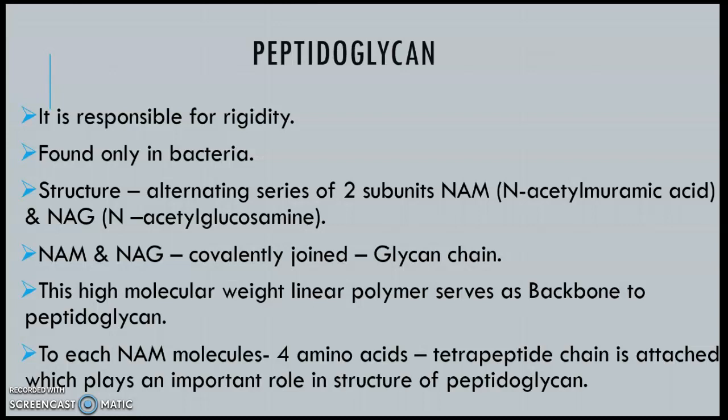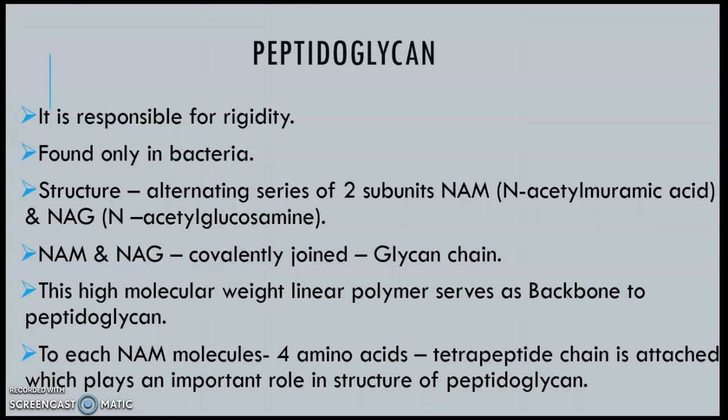The cell wall is made up of peptidoglycan, and based on the quantity of peptidoglycan, bacteria are classified as gram positive and gram negative. Gram positive bacteria have a thick peptidoglycan layer, whereas gram negative bacteria contain a thin peptidoglycan layer. Based on the amount of peptidoglycan, they are classified as gram positive and gram negative.